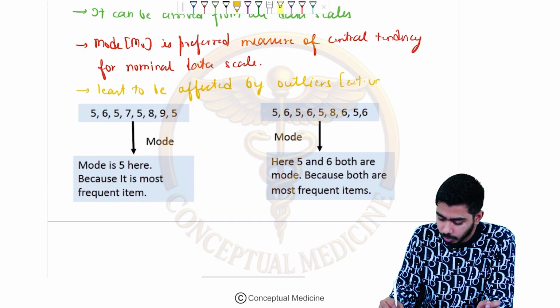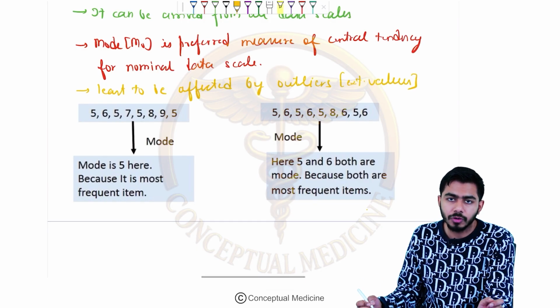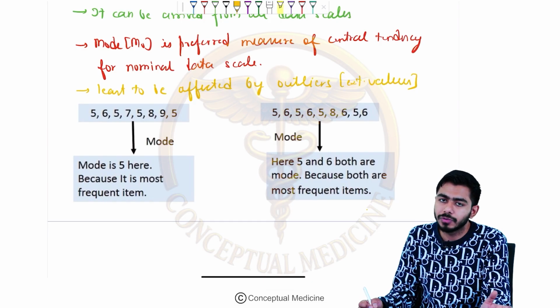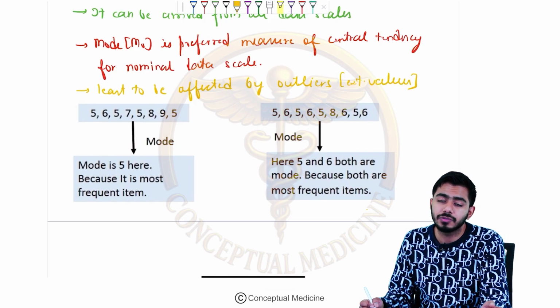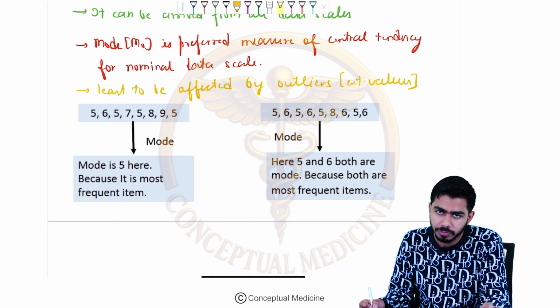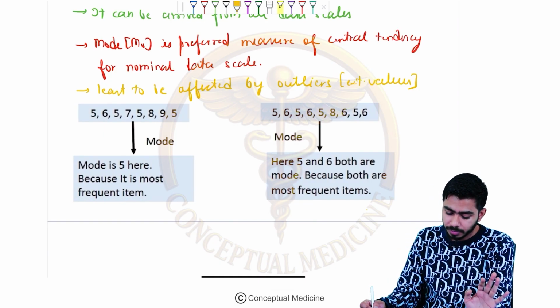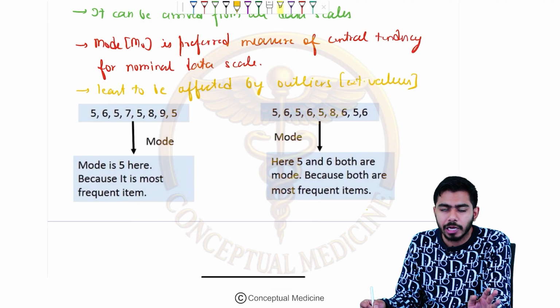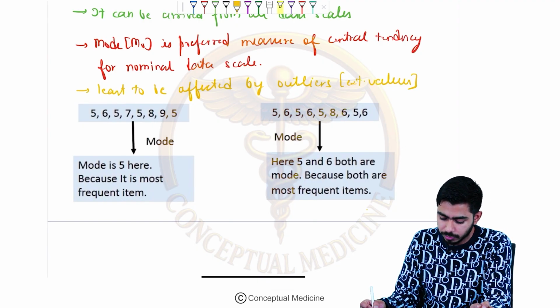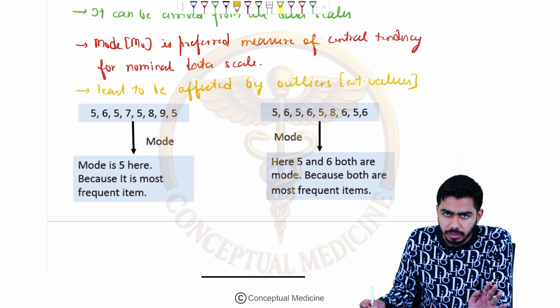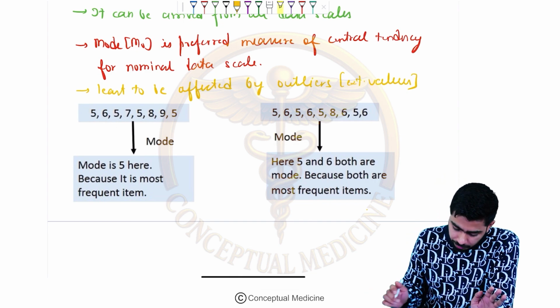extreme values. I told you arithmetic mean cannot be calculated for the extreme values, because it was giving the bias in the results, errors in the results. That's why we shall be using the geometric mean or the median, and the mode is the best one for the calculation purpose as far as mode is concerned. As far as measures of center tendency is concerned, mode is the best thing.